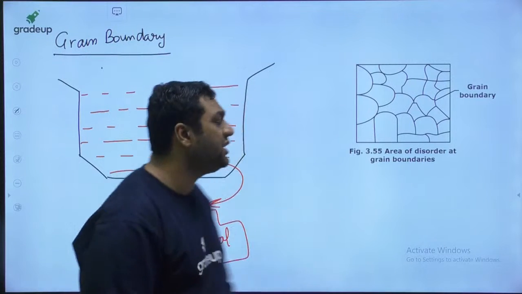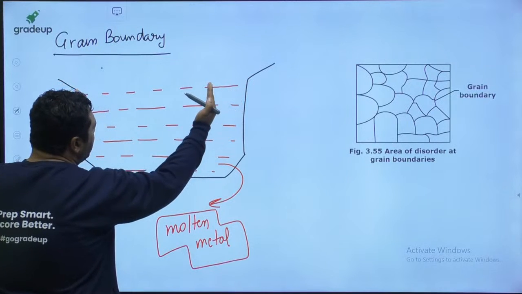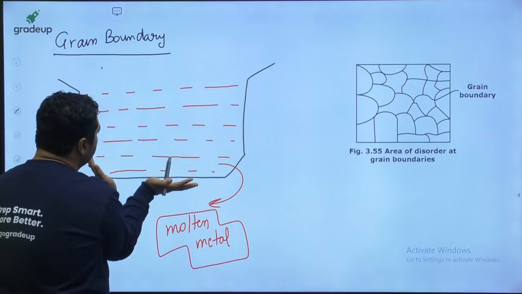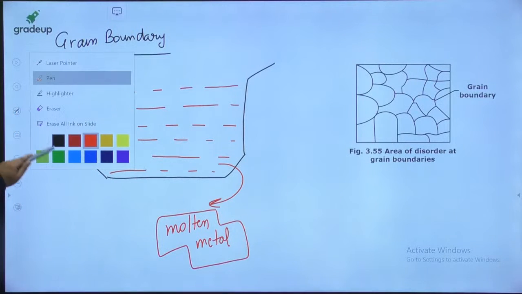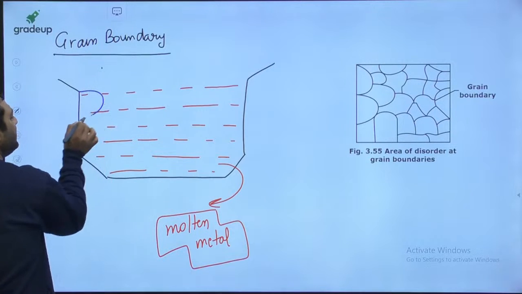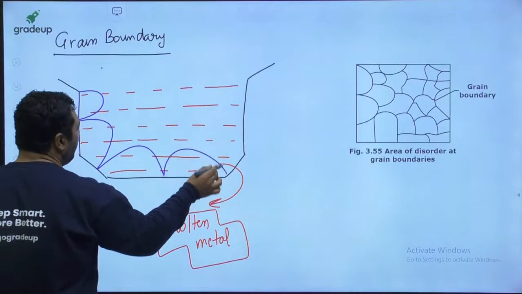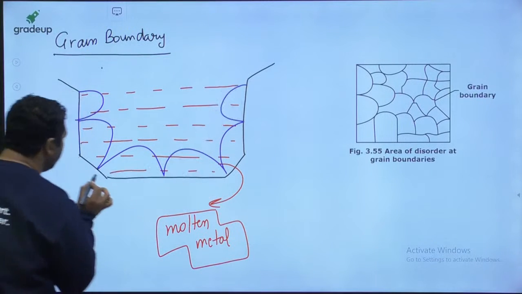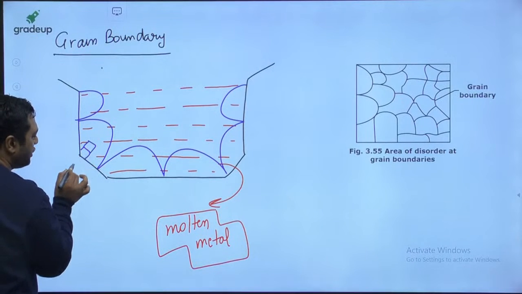So when the solidification front comes from the container, ice formation takes place in this direction. What is a solidification front? It is nothing but the solidification starting, like a unit cell solidifying in this direction.